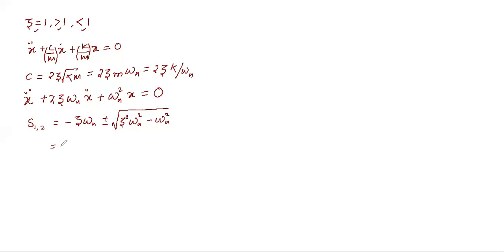It means this can be further written as minus zeta plus minus under root zeta square minus 1, into omega n, right? So the exact solution of this equation will depend upon the roots s1 and s2.